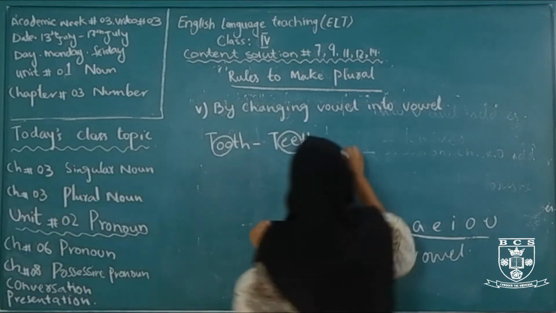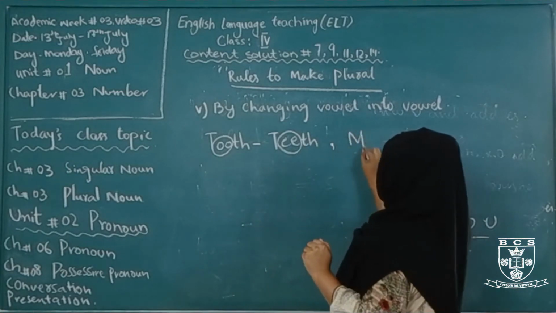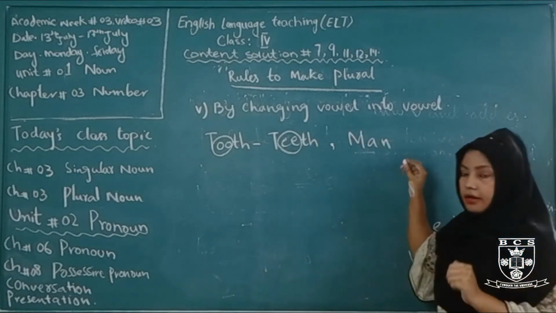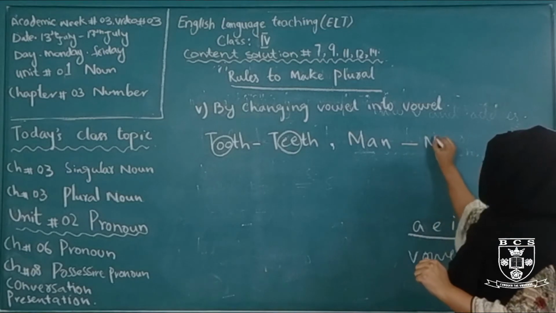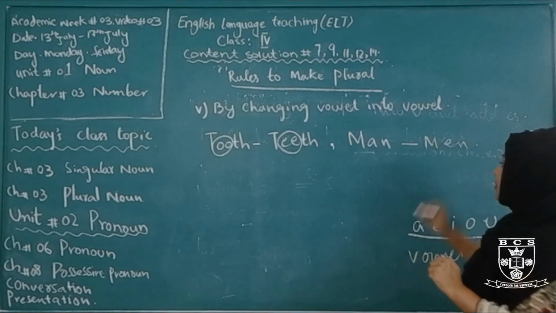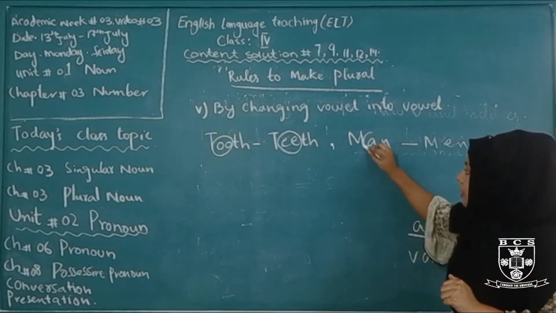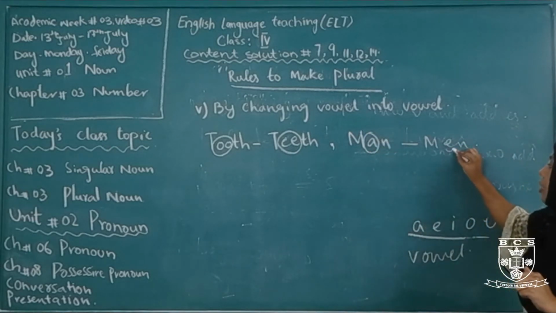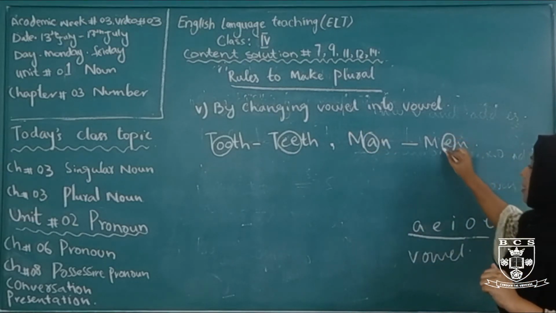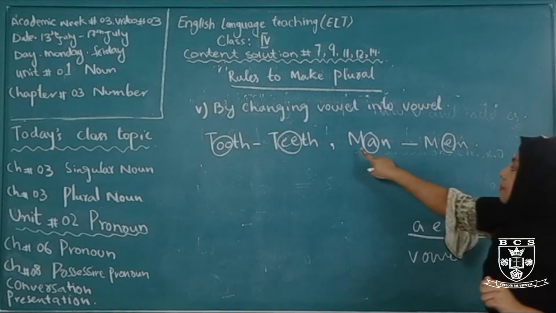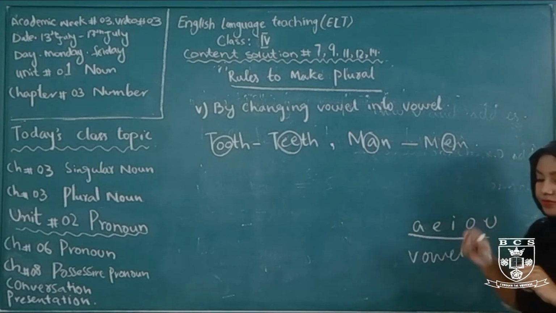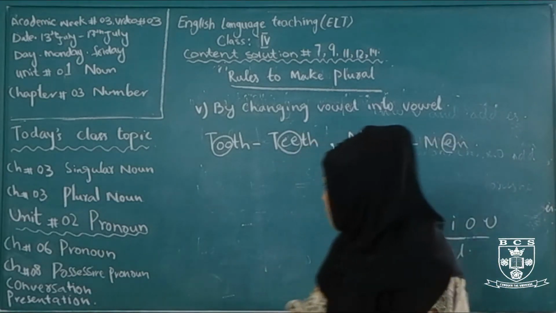Next one is man, and the plural is men. Changing the vowel A into the vowel E to make it plural: man and men. Now come to the next rule.